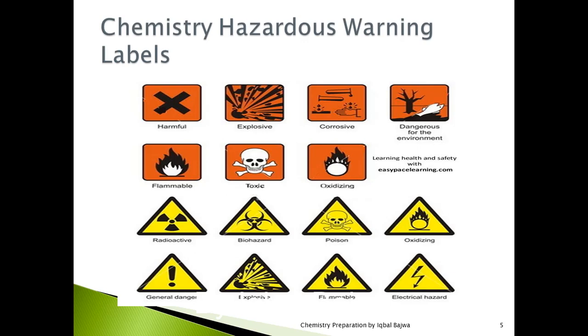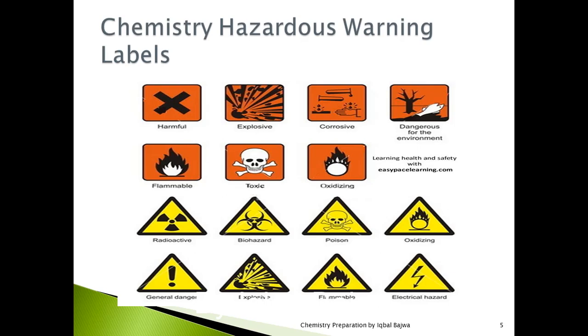Then oxidizing agents, then radioactive, then biohazards, biochemical hazards, so we give this sign. Then poison, then oxidizing, as I said earlier, then general danger, then explosive, then flammable, and then electrical hazards. So these are the signs of chemistry. These are the warning labels in chemistry.